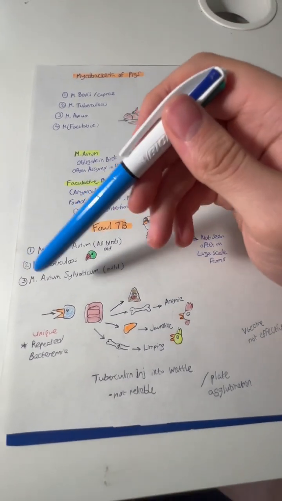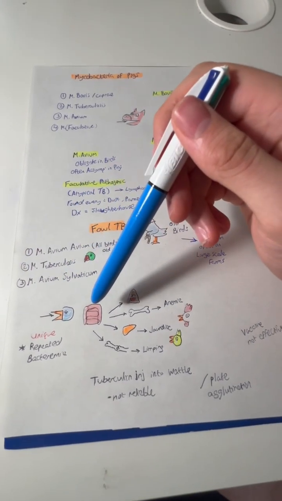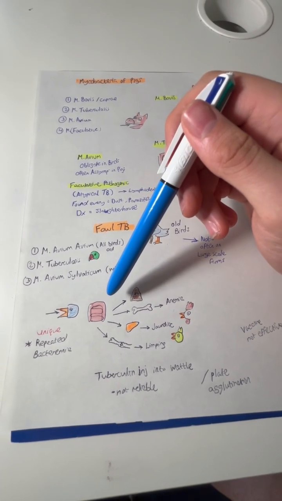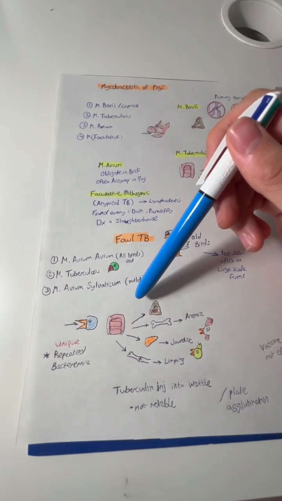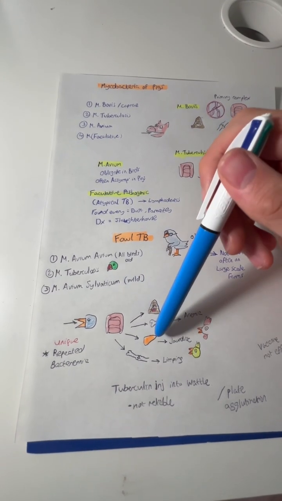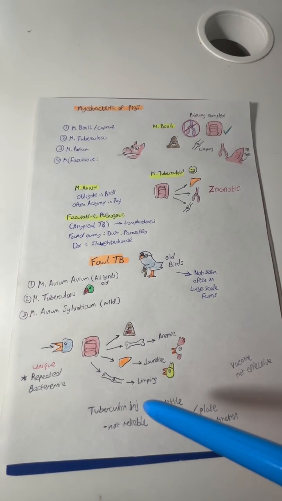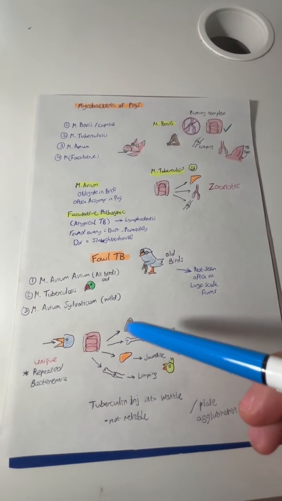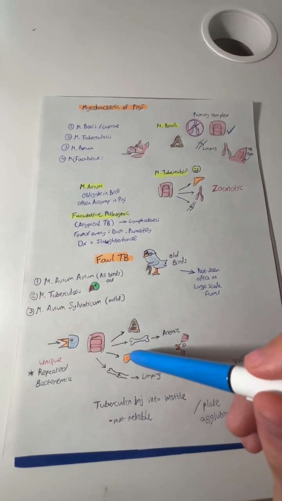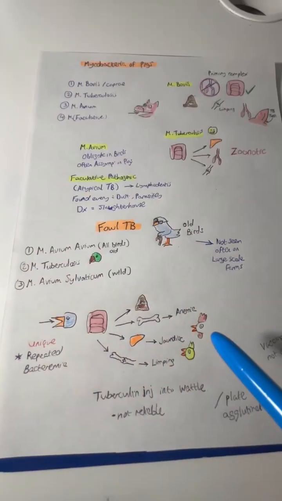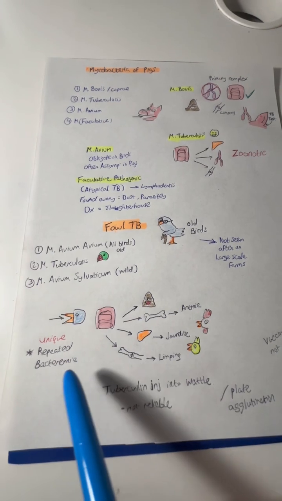The bacteria enters the body orally, and then it gets to the gut, and then there are intracellular macrophages in the lymphoid tissue, and then they can get into the blood, and then there's generalization. So they can go to the bone marrow, the liver, or the joints. The incubation period can take years, but if it's in the gut, they can get diarrhea. If it's in the bone marrow, they can get anemia, if it's in the liver, they can get jaundice, and if it's in the joints, they can be limping. In birds, it's unique, as there can be repeated bacteremia.